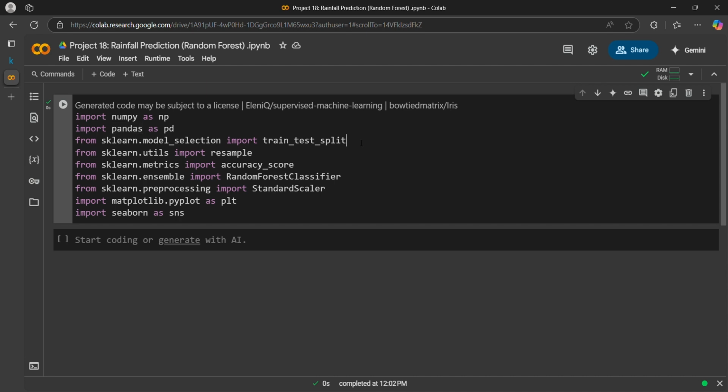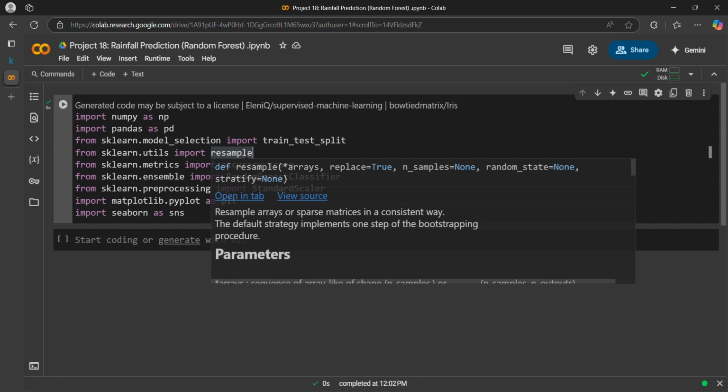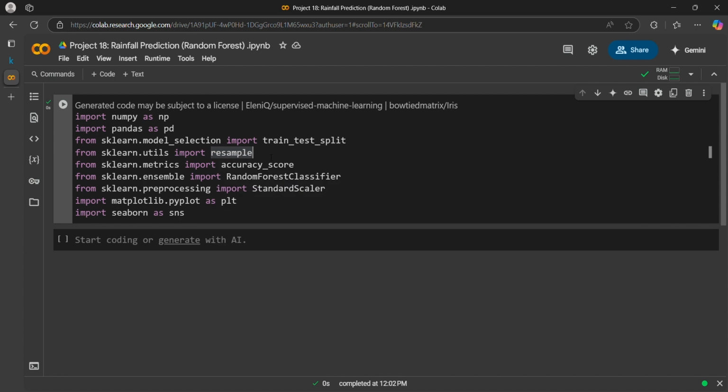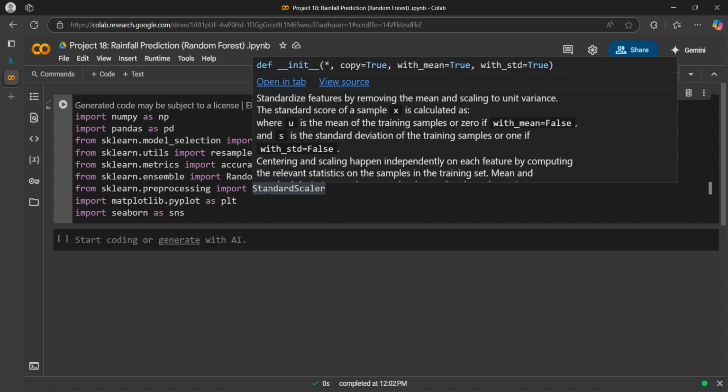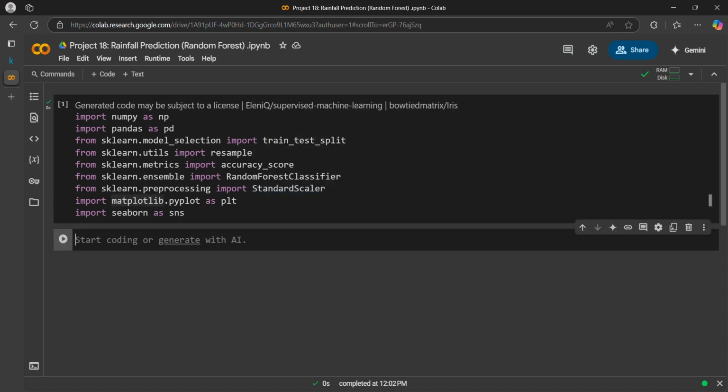Then we have train test split that will be used to split our data into test and training data sets. Then resample is used to downsample the data, or vice versa. Then we have accuracy score that will be used to measure the accuracy of our model. Then we have random forest classifier that will be used to train our model. Then we have standard scaler, it is used to standardize the data to the same scale. Then matplotlib and seaborn are used to plot graphs.